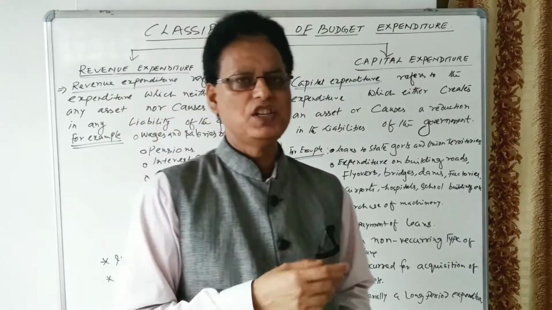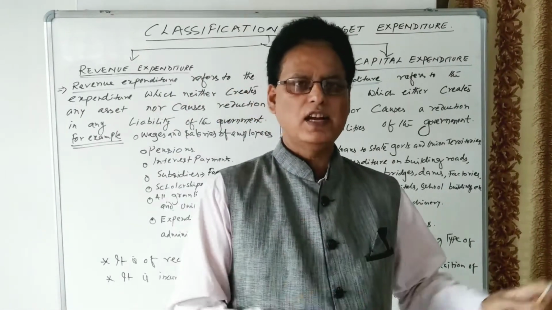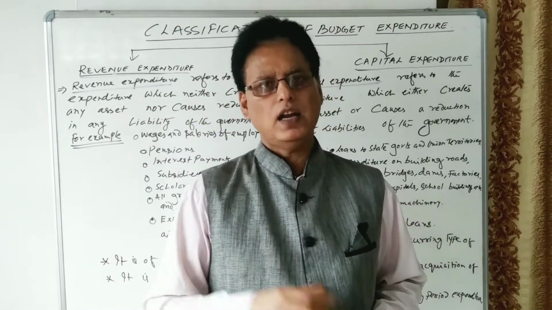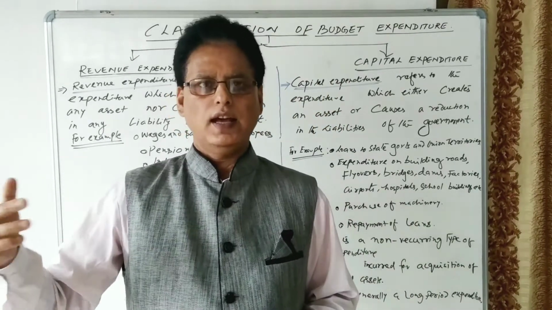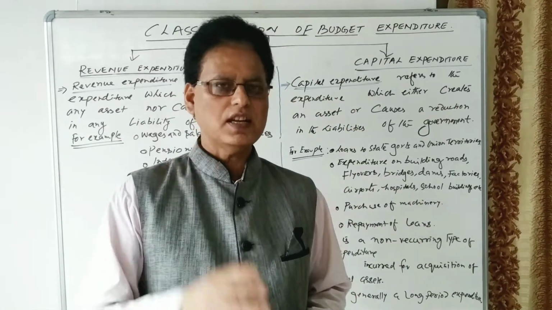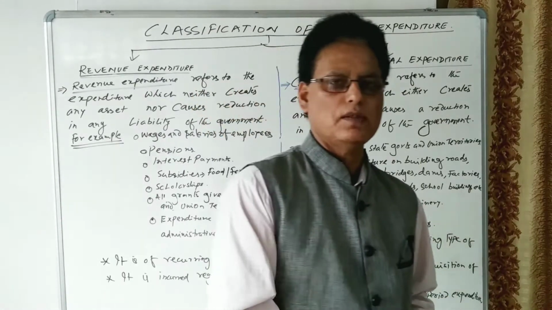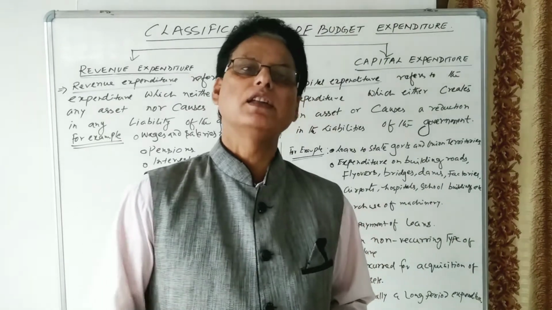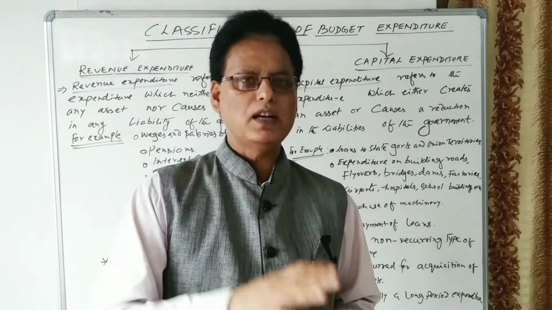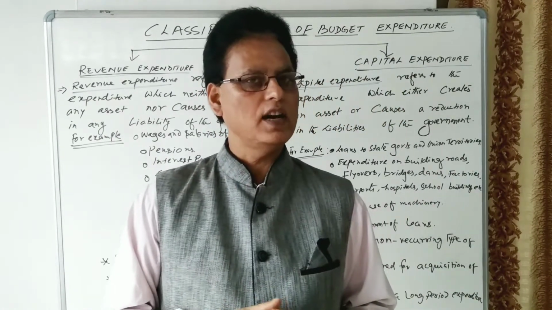Before explaining in detail, let us take one example. Take your school. In your school, on one side we have seen that teaching and non-teaching staff are working, and on the other side, a school classroom and auditorium are under construction. The construction of the auditorium and the school buildings is made by the government from government expenditure. On the other side, the payment of wages and salaries of the teaching and non-teaching staff is also made by the government.